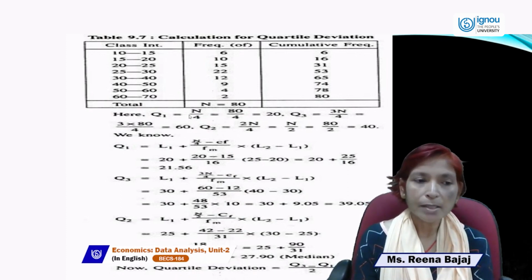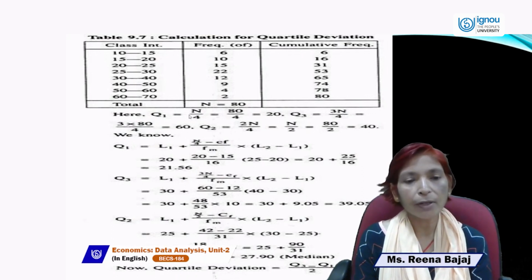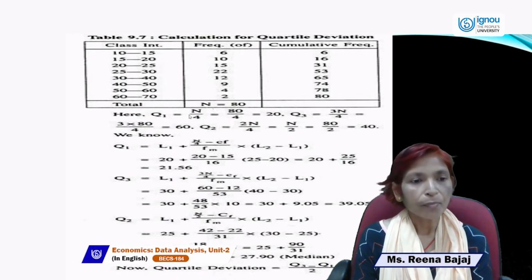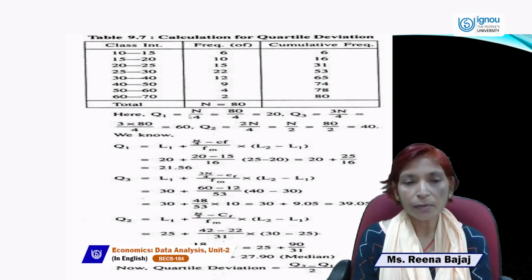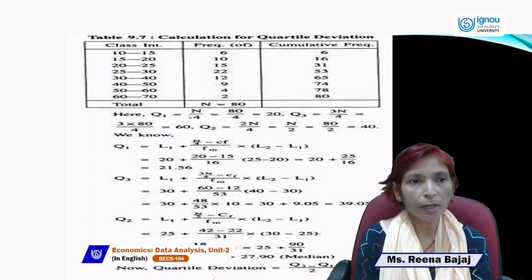Now quartile 1 can be estimated by using another formula: L1 plus n by 4 minus Cf upon f into i, or interval. L1 is the lower limit of the class interval. Now first of all we will see where Q1 lies, 20. The value 20 lies in 31, because in cumulative frequency 6 it doesn't lie, 16, 20 doesn't lie, but in 31, 20 lies. So the class interval in front of this cumulative frequency 31 is 20 to 25. So the lower value of the class interval is 20.